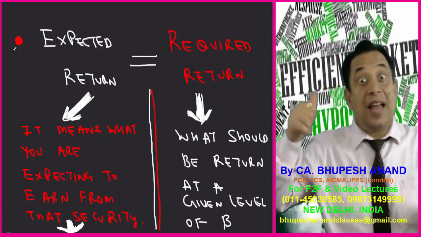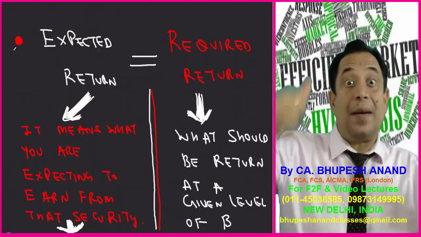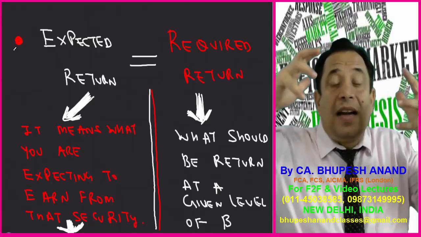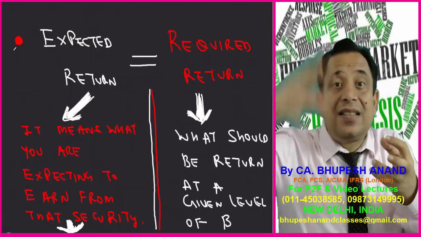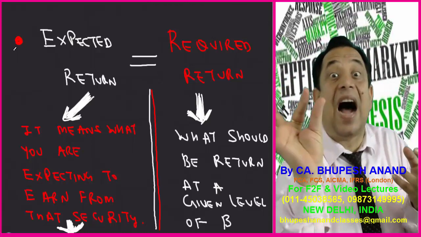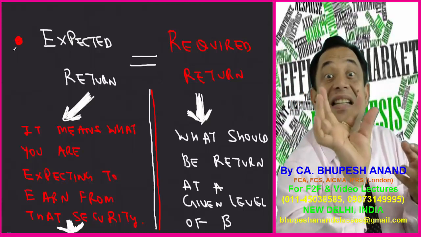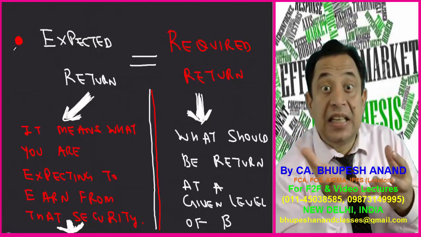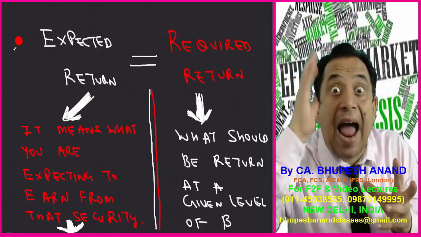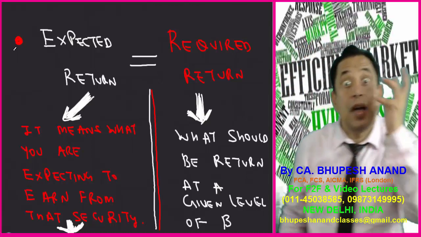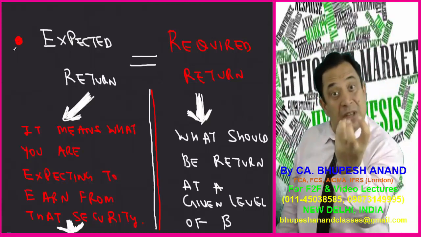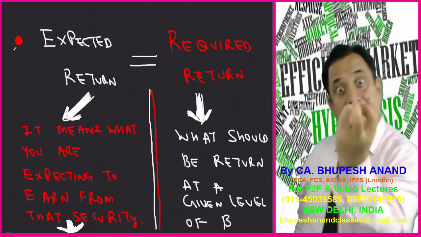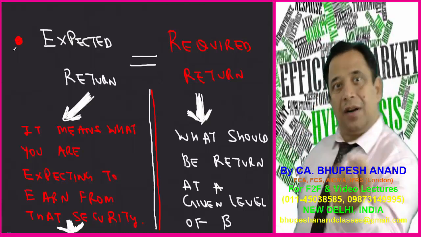Now, required return we did in CAPM, capital asset pricing model, at the time of portfolio management. That if an investor is incurring this much level of beta systematic risk, and this is a risk-free rate, and this is the market risk premium, then this investor should have earned this much amount of return. That should have earned is named as required rate of return.